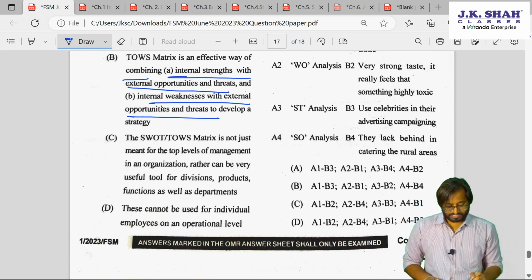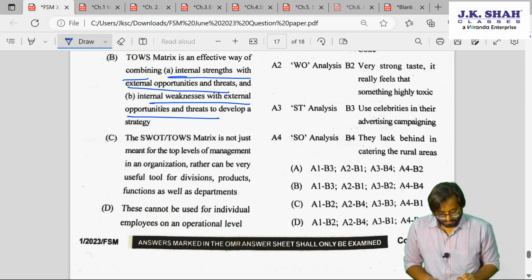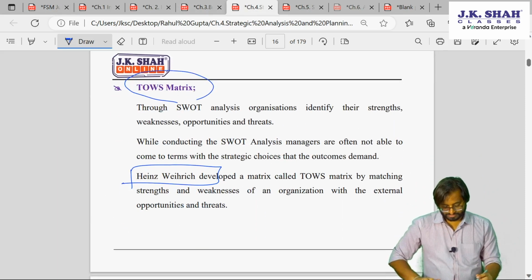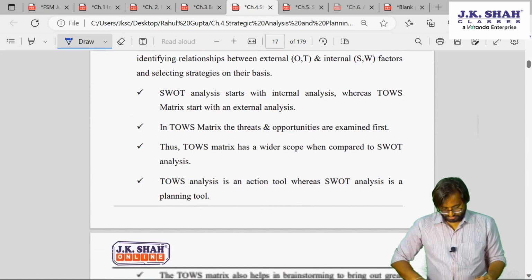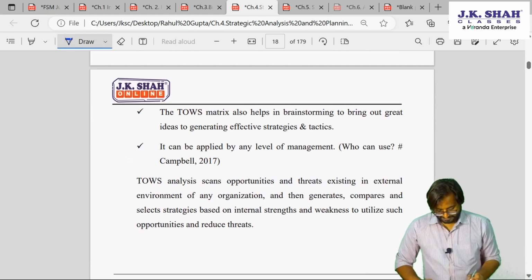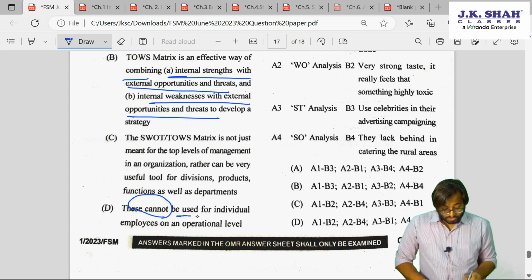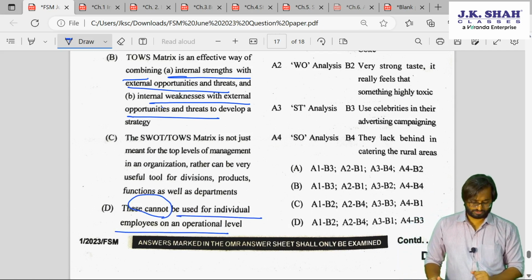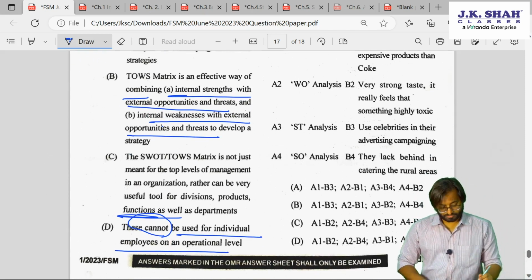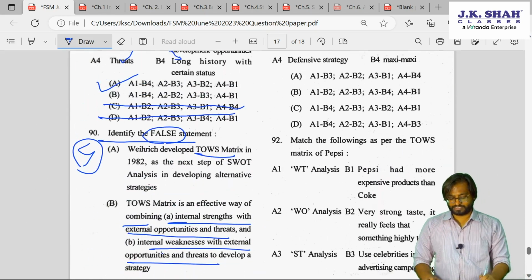So C, look at C. The SWOT and TOWS is not just meant for top level, rather can be very useful for divisional, product, functional. Yes, definitely this is also true. We can surely read this. Okay. So it has a wider scope, right? Next point. These cannot be used for individual employees on an operational basis. So is it so? Then why this statement? So the answer is D. Okay, then the answer is D.